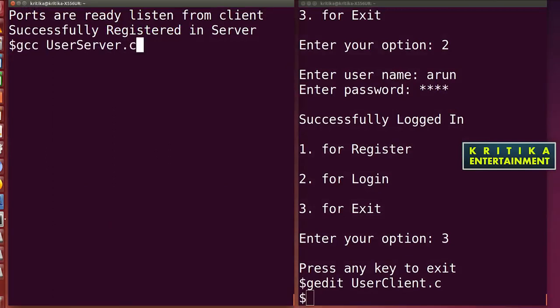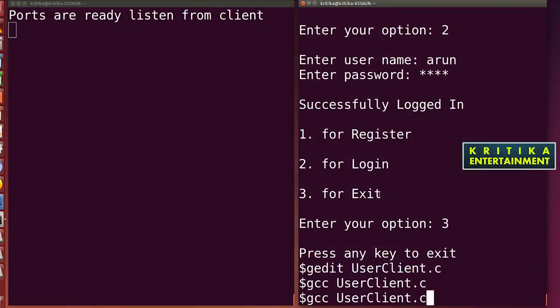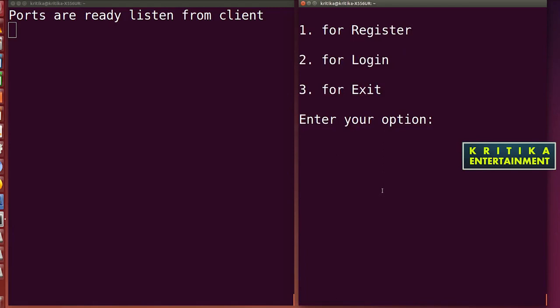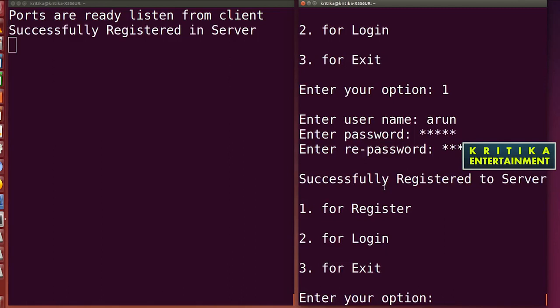I think you all understand this program. You can also modify it and verify that the username does not accept a duplicate. You can do this. Arun Kriti, successfully registered to the server.